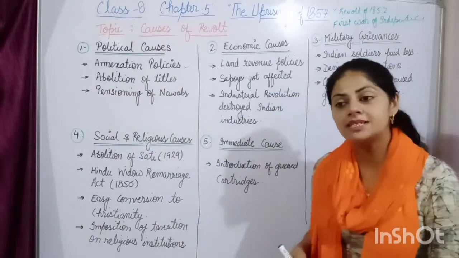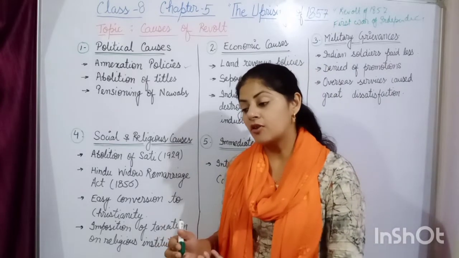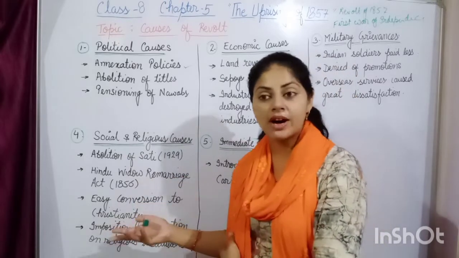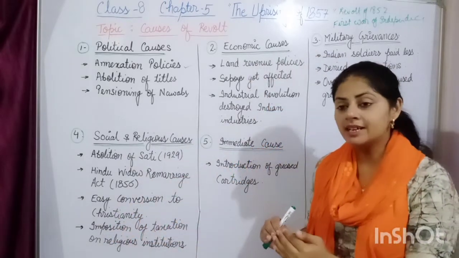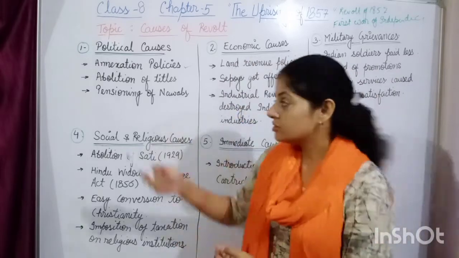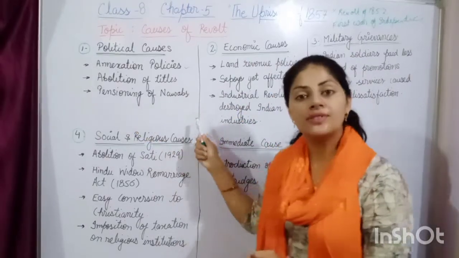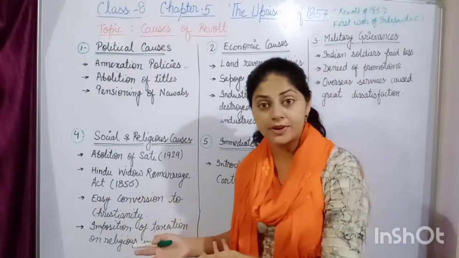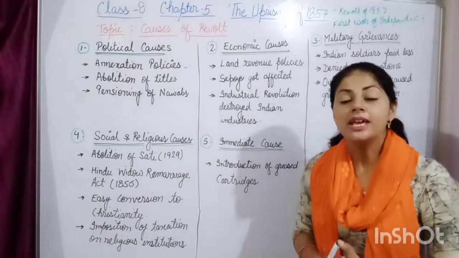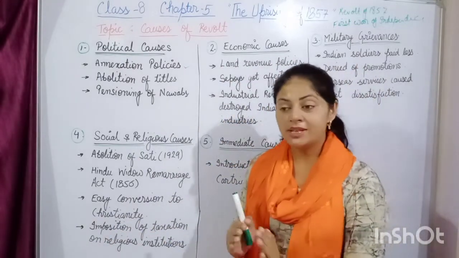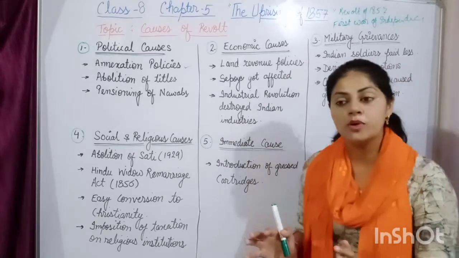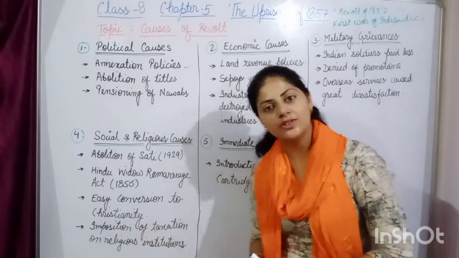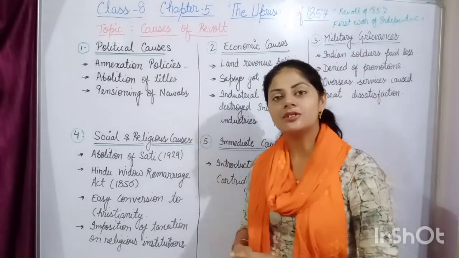Abolition of titles means, beta, Britishers said that now none of the kings or Nawabs can have their titles like Maharaj or Nawab unless it was sanctioned by the Britishers. So that was abolished. Then the pensioning of the Nawabs of various states, as well as even the Mughal Emperor Bahadur Shah Zafar, who was the last Mughal Emperor. They were told that now you are no more in power, you are retired from your post, and we will give you just the pension. Okay, so these three are the main political causes behind the revolt.